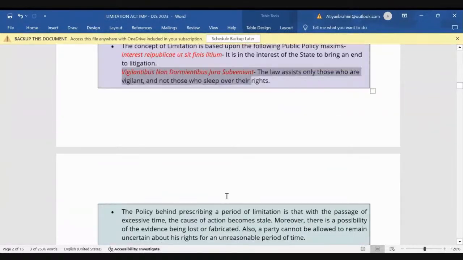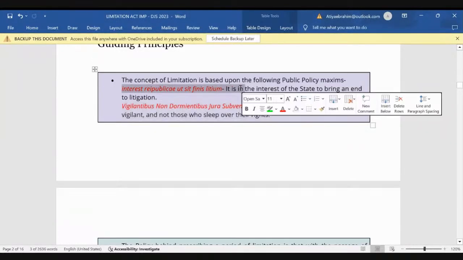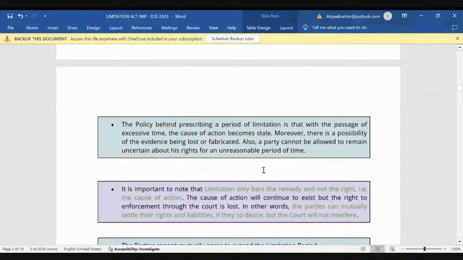Now these are my two maxims. If you see here, what is the policy behind prescribing a period of limitation? Please open your Bare Act, students, so that we can read it from here only for better understanding. What is there in bill of exchange?